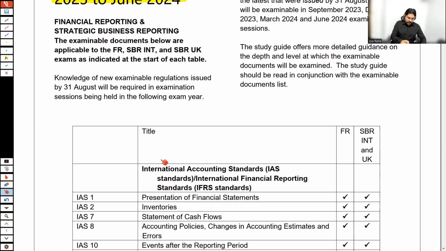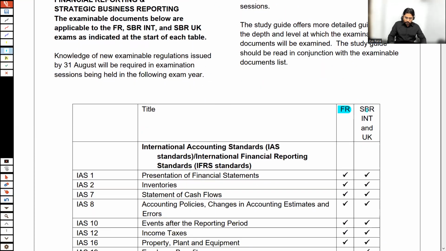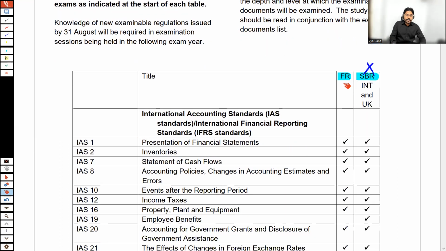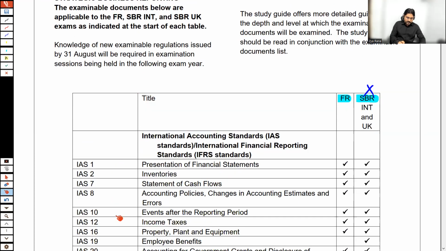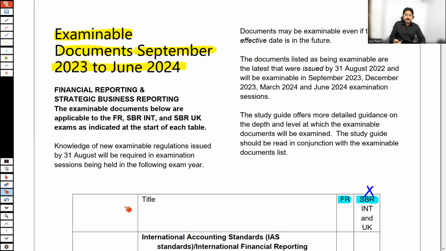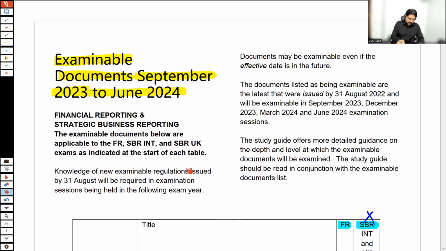In this file, you can see there are two columns, one for FR and the other for SBR. We shall not be looking at the SBR column, because that's only for students taking the SBR paper. Our relevant column is the first one, and here we have detailed information on the main syllabus areas and the examinable documents, meaning the things which you are going to study at FR.